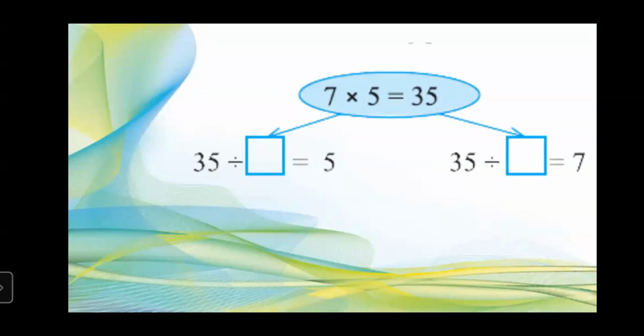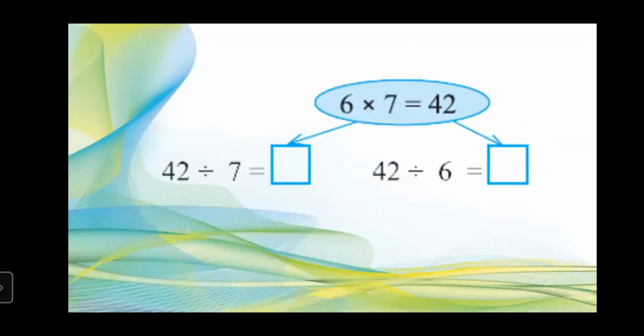Here we go for the first. On the screen, you can see 7 into 5 is equal to 35. And 2 divisions are there. First, I'll show you how to solve. Then from the second one, you all have to participate. So 7 into 5 is equal to 35. The two divisions are given here. 35 divided by dash is equal to 5 and 35 divided by dash is equal to 7. So what will come in the first box? 35 divided by 7 is equal to 5 and 35 divided by 5 is equal to 7.